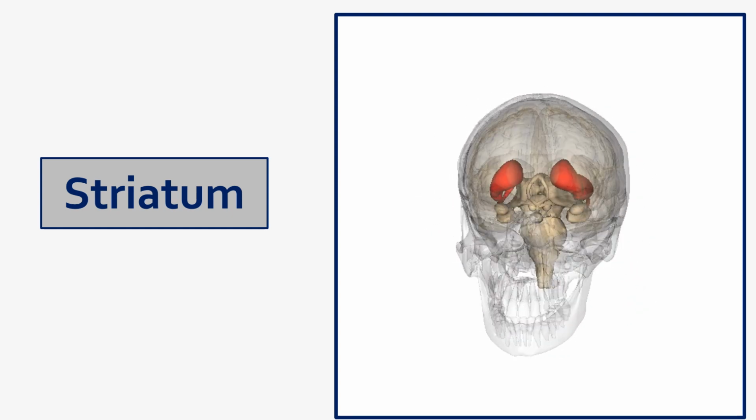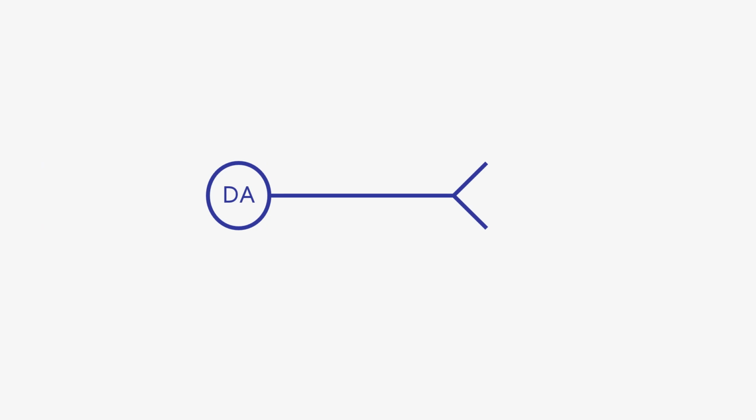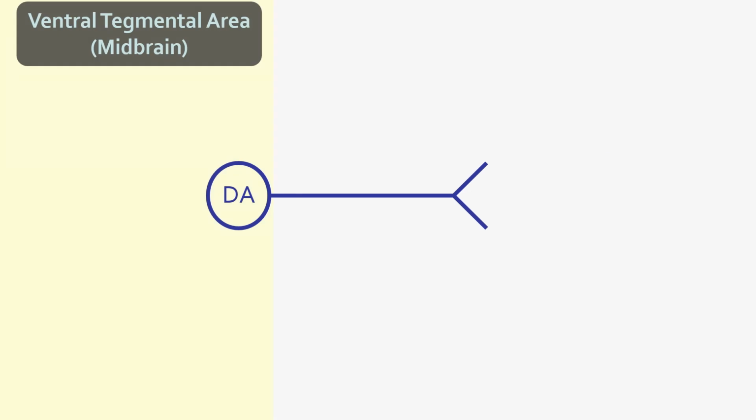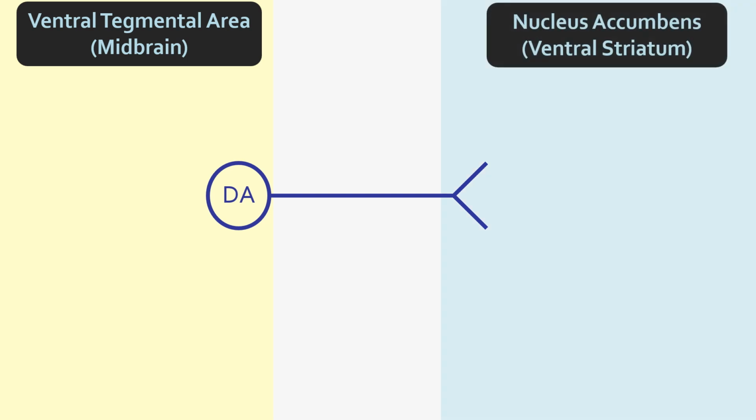Let me explain it in a bit more detail. The star of this show is dopamine, neurons making dopamine, and here is a cartoon of one. Every time it fires an action potential, dopamine is released. The cell bodies of these neurons are located in a region of the midbrain called the ventral tegmental area. The axons of these neurons, the terminus of these neurons, is in the striatum, in particular the ventral striatum, specifically a region called the nucleus accumbens.